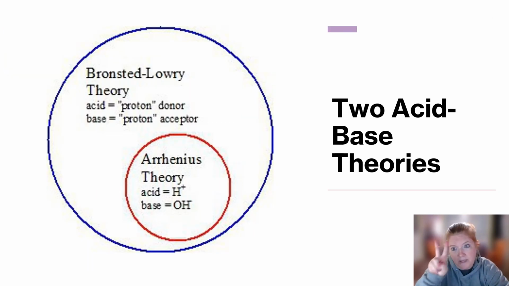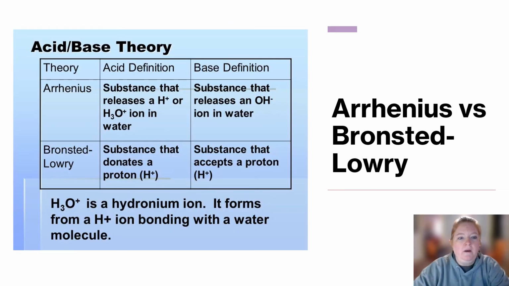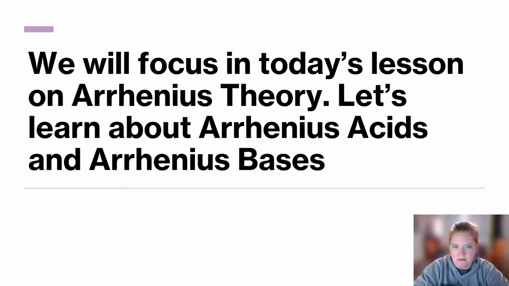All right, there are two acid-base theories: the Bronsted-Lowry theory and the Arrhenius theory. Today, we're going to focus on the Arrhenius theory. So what is the overwhelming difference between them? Well, Bronsted-Lowry talks about protons. Arrhenius theory talks about H pluses and OH negatives. Here's another summary of both theories. Remember that H3O plus is hydronium. It forms because H plus is going to stick to a water molecule. Again, this is just an overview. So let's learn.